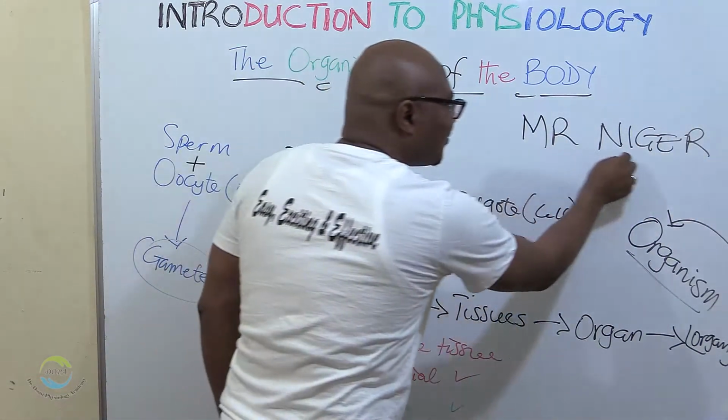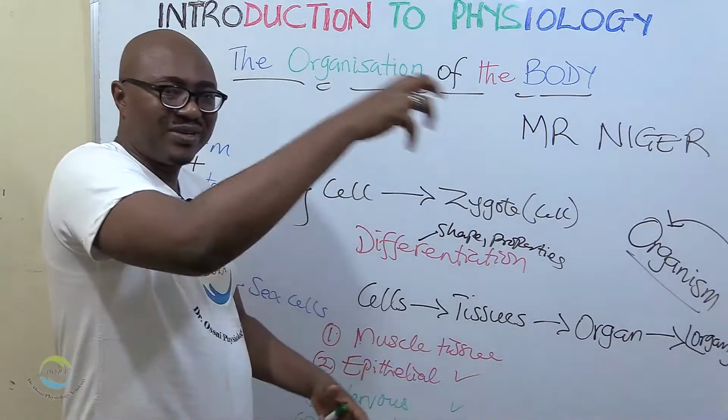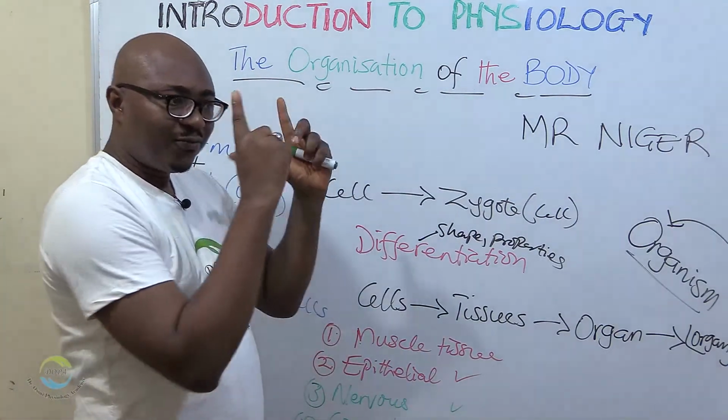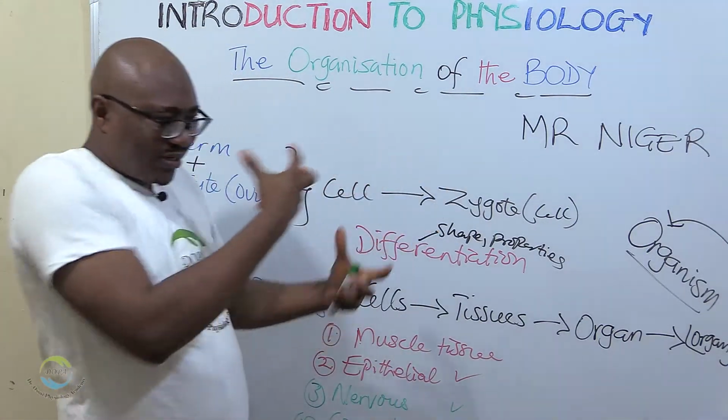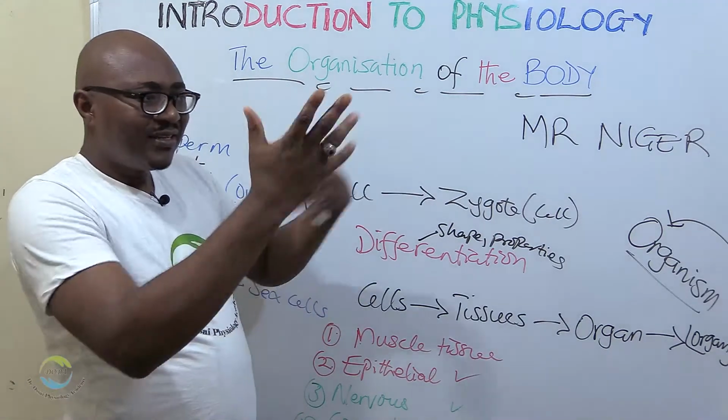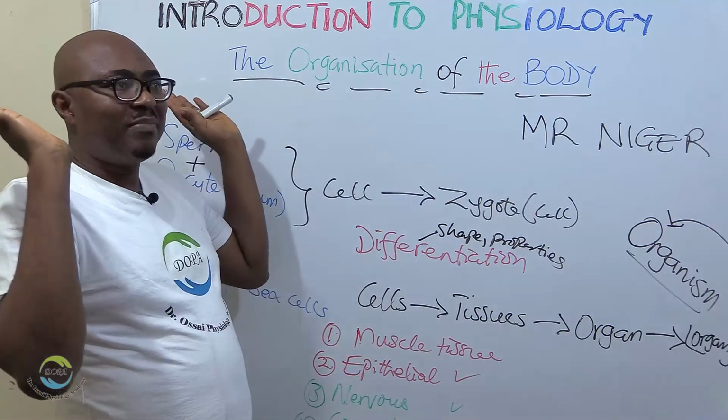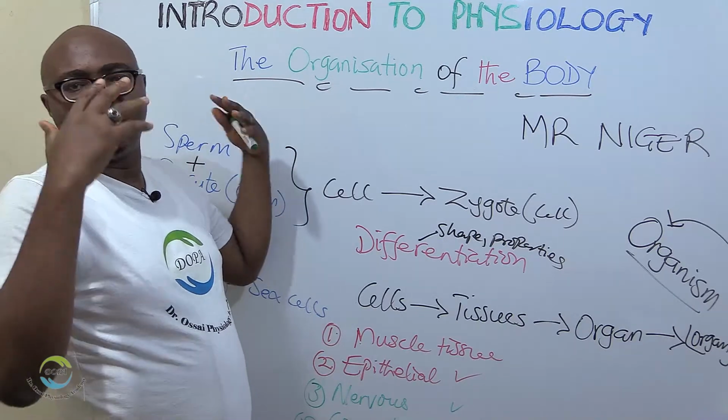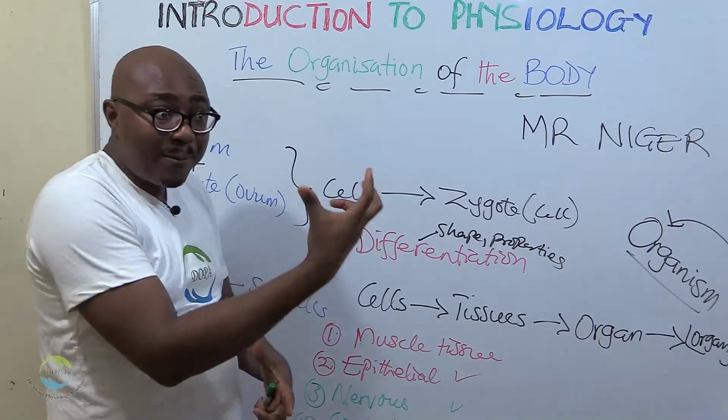All these different functions are also together in one organism for one purpose. So they are coordinated together. They don't function independently, just by themselves, alone, in isolation. They are together. They cooperate together.